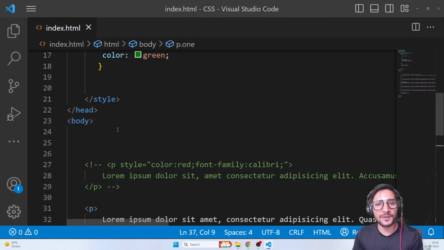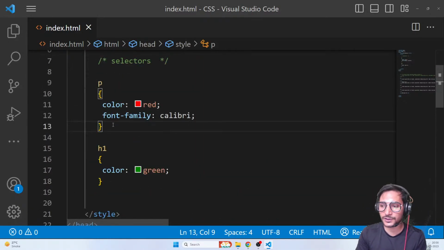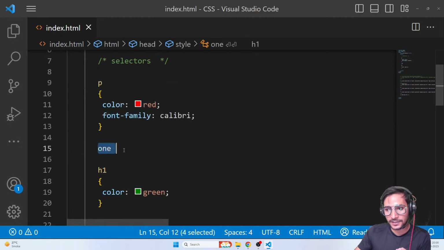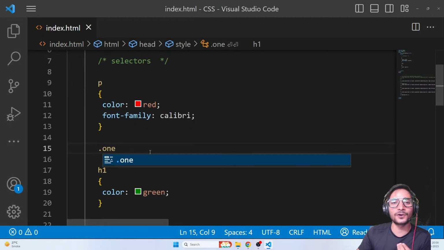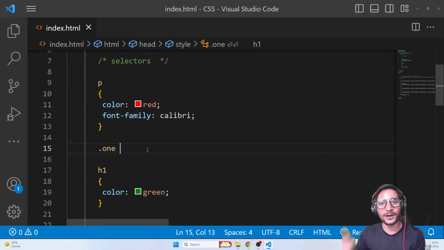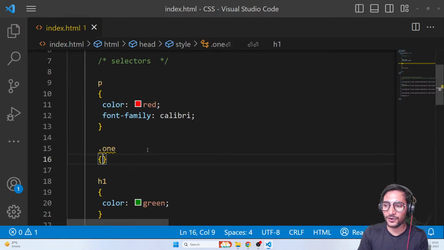So how to select an element using class name? Very easy. Just go ahead here, write the class name 1. Now guys, whenever you write anything in here, the CSS area thinks of this as a tag name. So right now it's thinking that 1 is also a tag, but no, it's a class. So you have to tell the CSS that no, this is a class. And to tell CSS that this is a class, you just have to apply a dot in front of your class name. That's it, dot 1. So if your class name is, let's say, happy, you have to write dot happy. If your class name is something like Avengers, you have to apply dot Avengers. That's it. And here we go, 1.